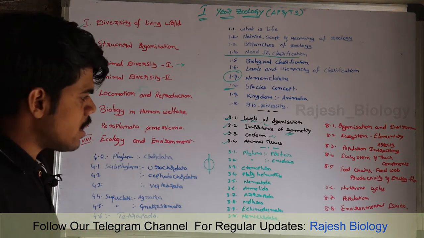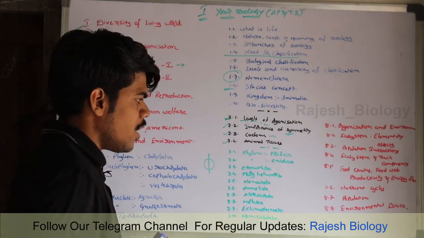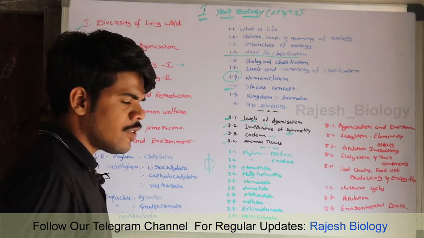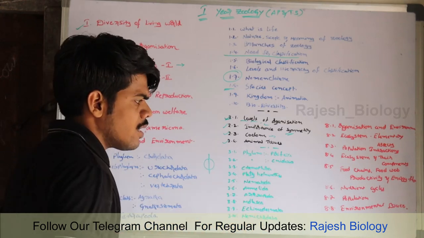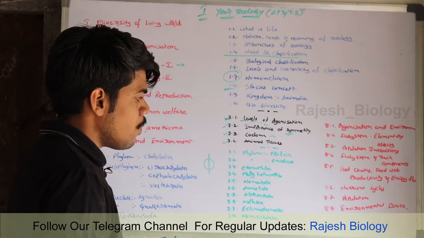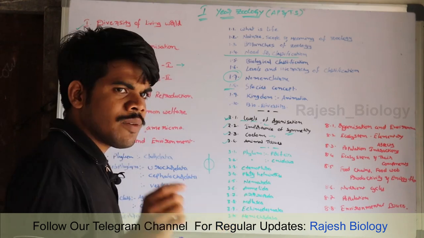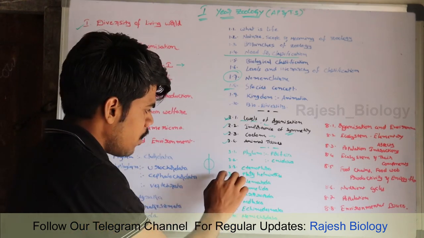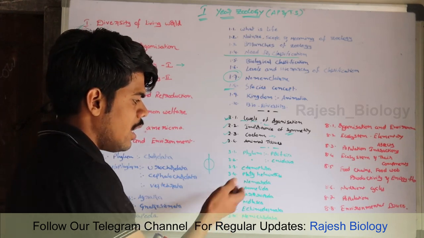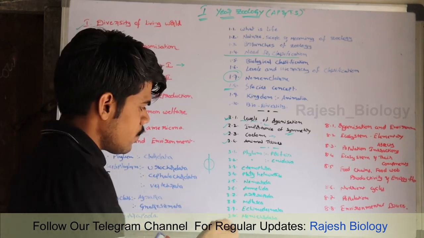Invertebrate phylums means phylum Porifera, cellular organization. Phylum Cnidaria, first time tissue formed in this phylum Cnidaria. Phylum Ctenophora, Platyhelminthes, first time organs are formed in Platyhelminthes. Phylum Nematoda, phylum Annelida. Annelida is nothing but earthworm.